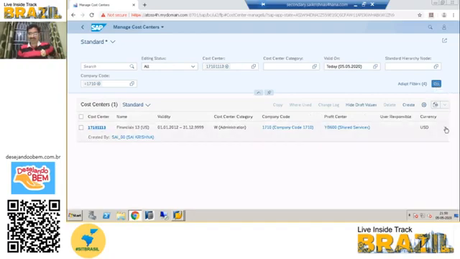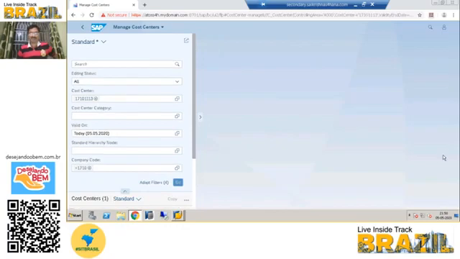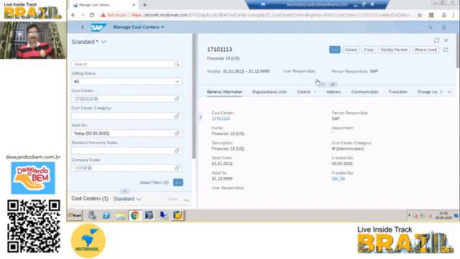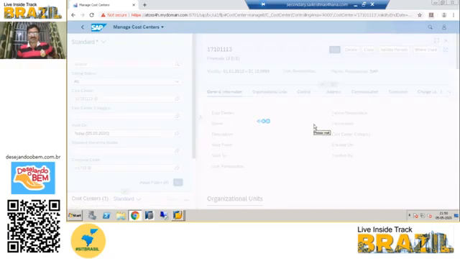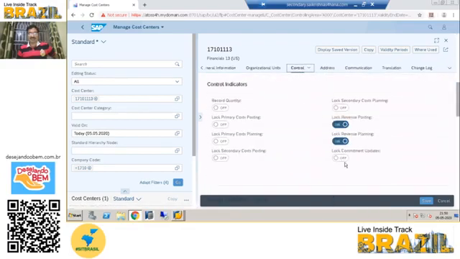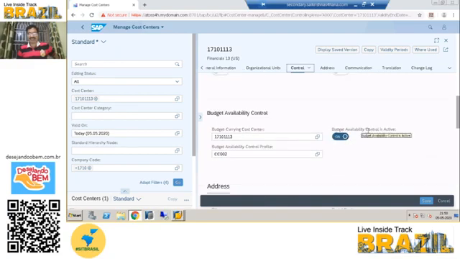If you go into this cost center and click on edit, then control, and scroll down, there is a Budget Availability Control tab between control and address, within the control data tab only.